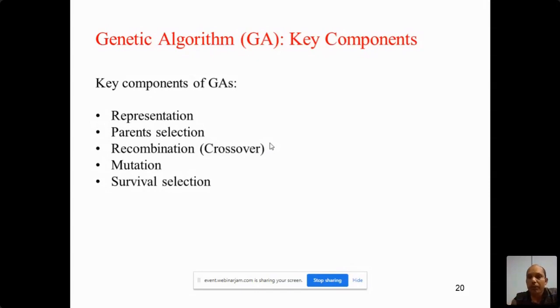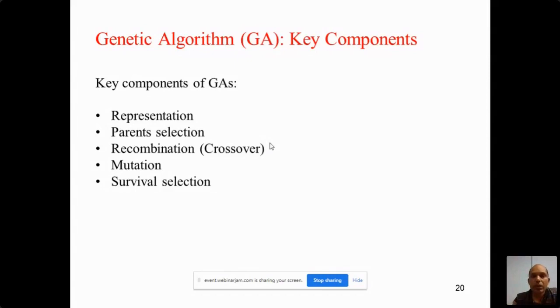Then again, we are exploring the solutions. We talked about how this metaheuristic works based on exploration and exploitation. Basically, crossover performs the exploration. Suppose you have the feasible search space in which crossover will explore the solutions.